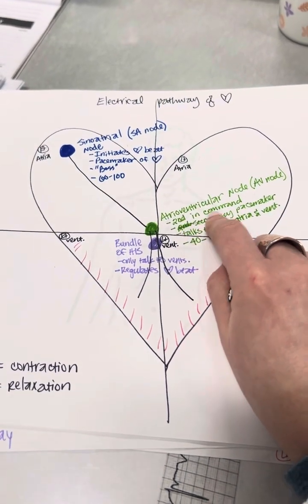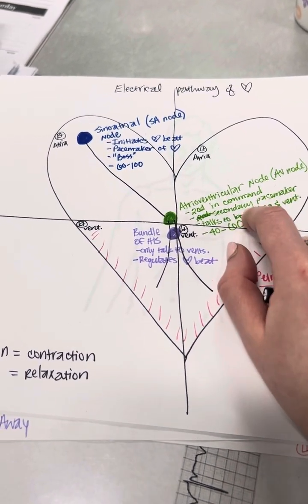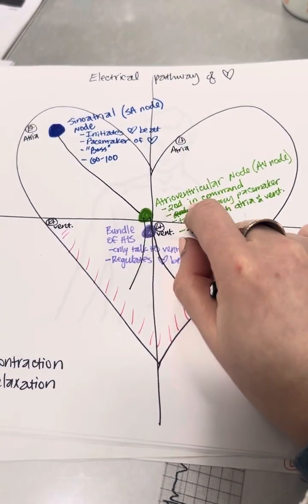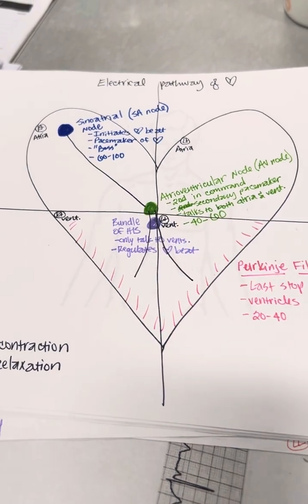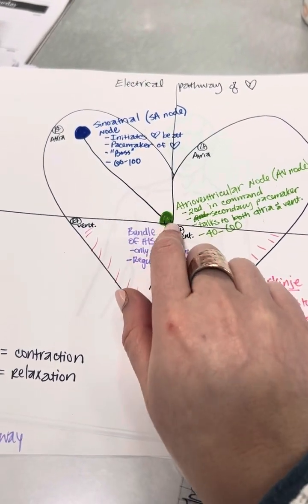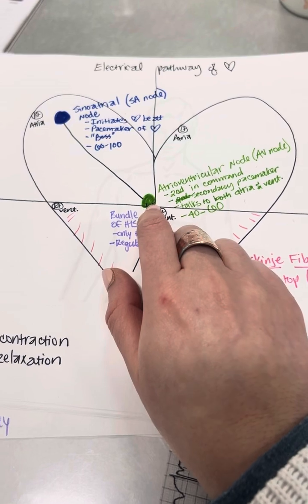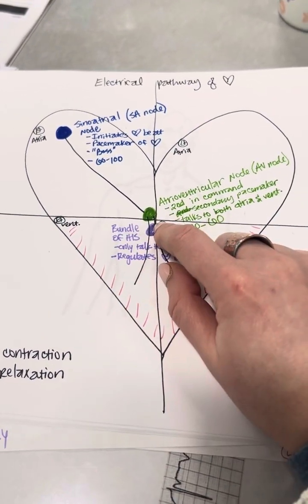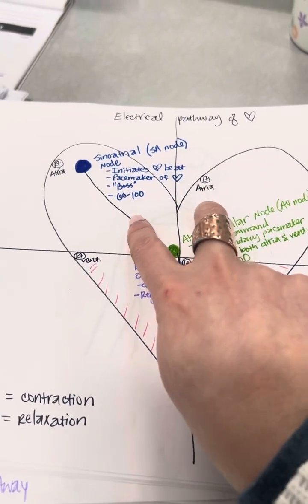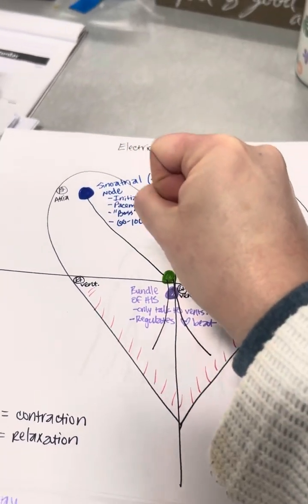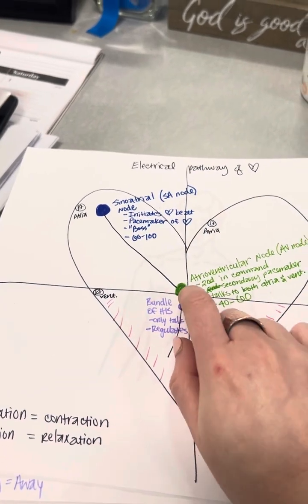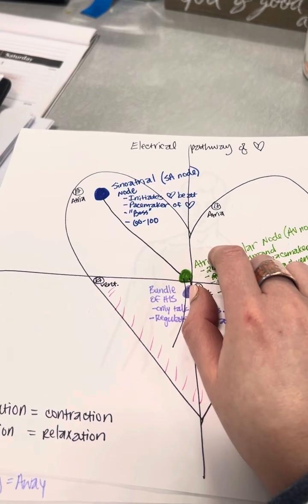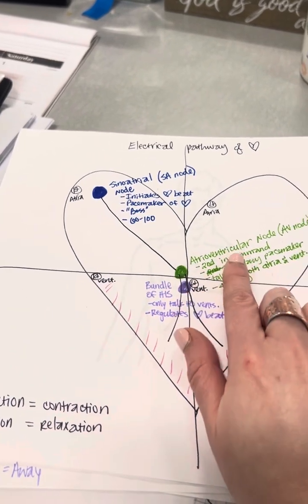So the AV node takes over because it's the secondary pacemaker. It's the second in command, and it says, okay, I got this. I can talk to both. I'll just do it without the SA node. Now the AV node has to do the SA node's job too, because it can't tell the atrial cells to repolarize because they have to depolarize to get the blood out. So the atrioventricular node looks at the atrial cells and says, depolarize, repolarize, and then it sends the message through the bundle of His to depolarize the ventricles, okay? So it's doing the work of the SA node and its own job.